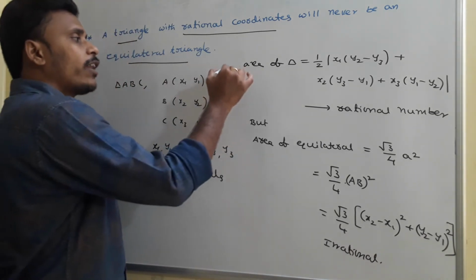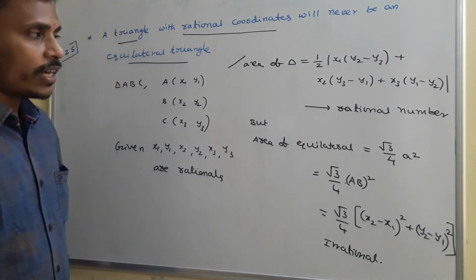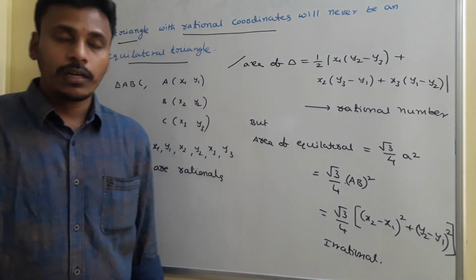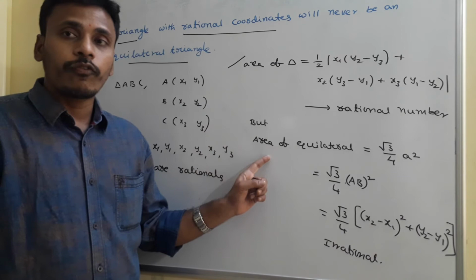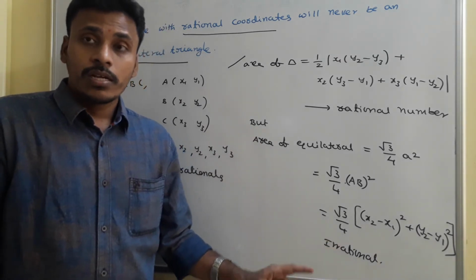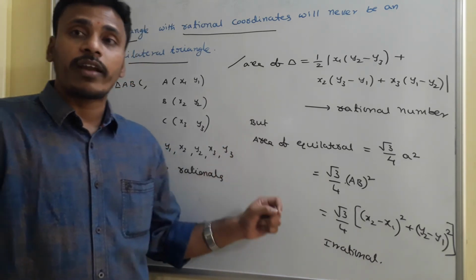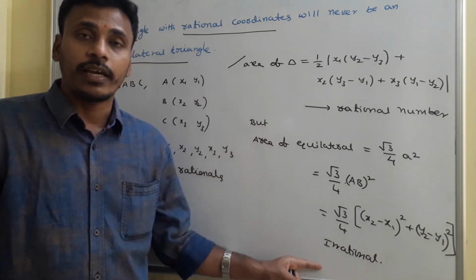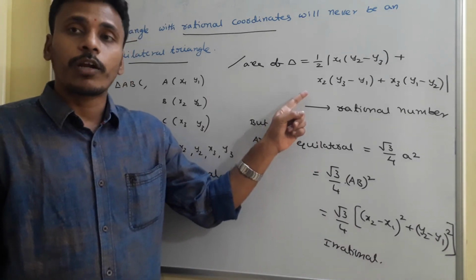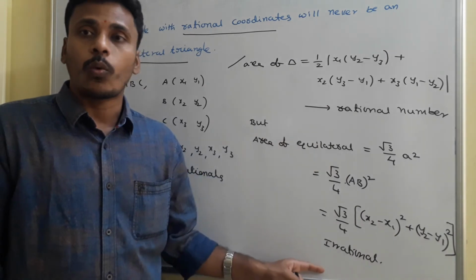We know that the area of the triangle by the usual formula gives a rational value, but when you use the equilateral triangle formula, it results in an irrational value as area. Both these two contradict one another.